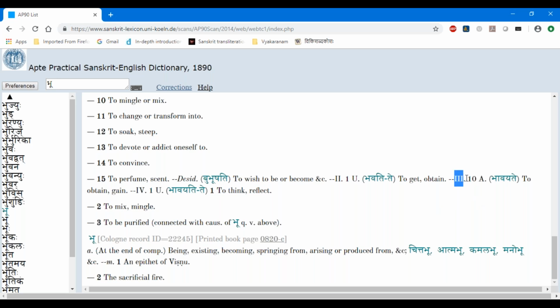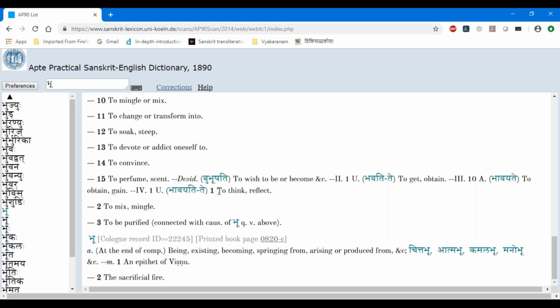It is in the 10th gana, that is the churadi gana. And then it is an atmanepadi dhatu. And then the form is bhavayate. So again, there also it means to obtain or to gain. And then the bhu dhatu is also there in